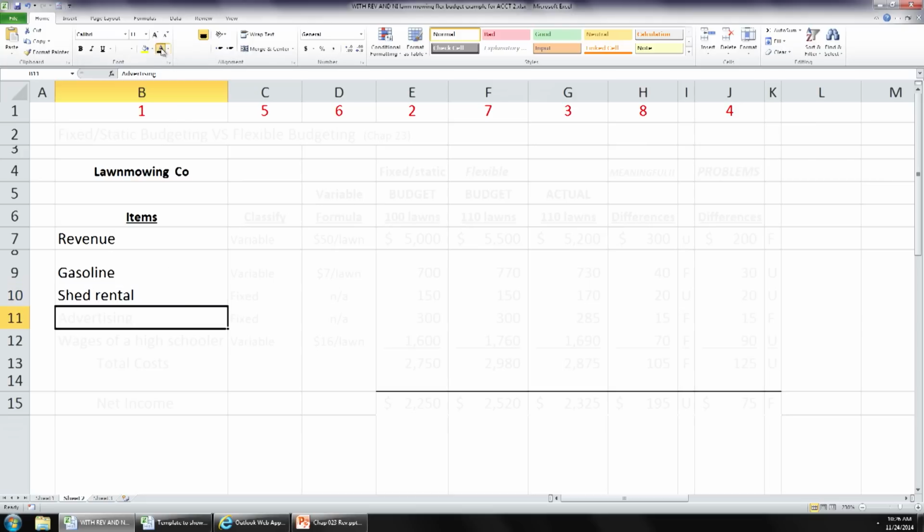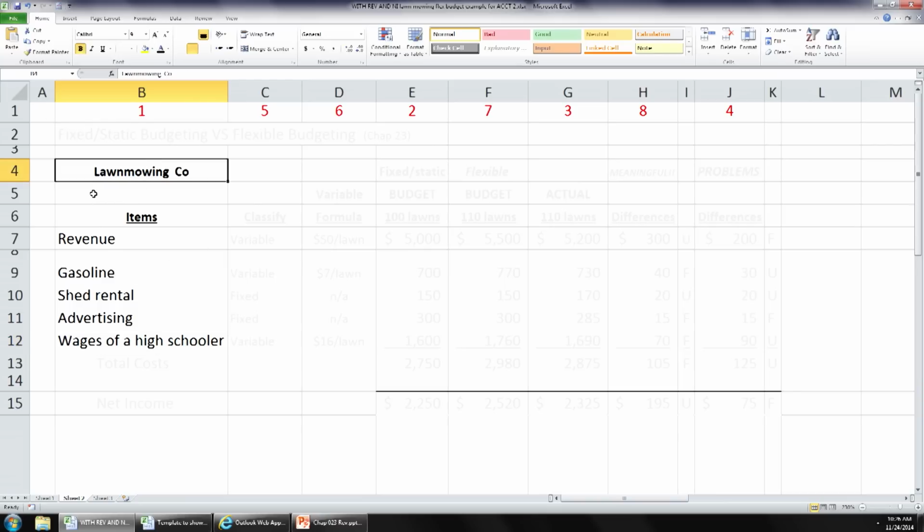You're going to have a little advertising cost. You're going to advertise in the Kansas City Star weekend newspaper. Okay, and let's say you have a neighbor who is a high schooler, and you're going to pay him some wages to help you with this. Are you with me? Okay. So now there's probably more cost items, but we want to kind of keep this simple. So for your lawn mowing company for the summer, these are the things that we want to do a budget for. Okay. So you start to work on your budget.